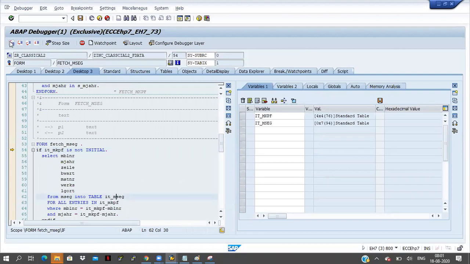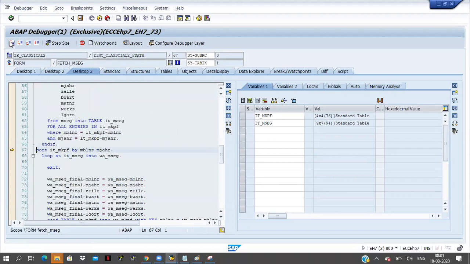Okay, fine. Click on F5 button. F5. So in IT MSEC 9 records are coming. Now I am sorting the data of IT MKPF, and after that I am looping the MSEC data. Now exit came. Okay, now exit came in the looping statement. Click on F5 button. Click on F5 button.